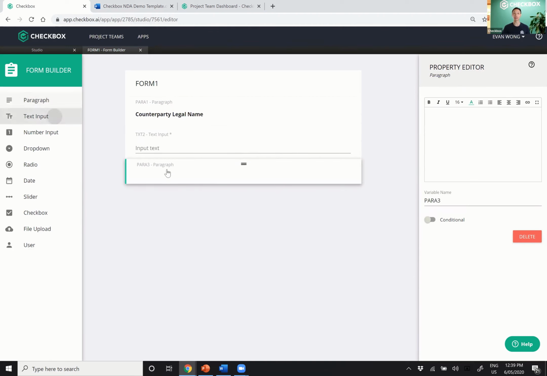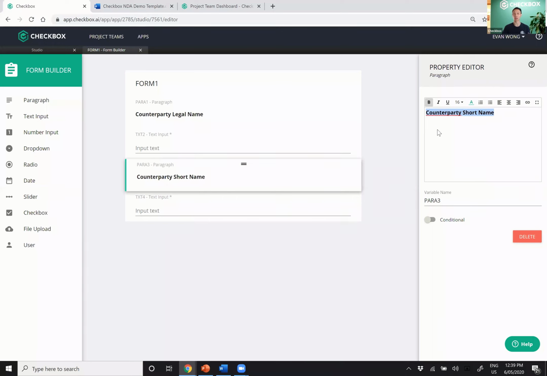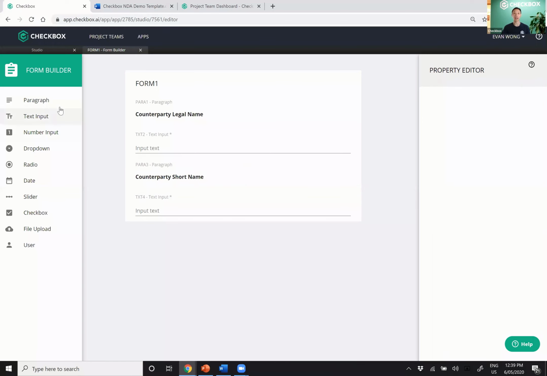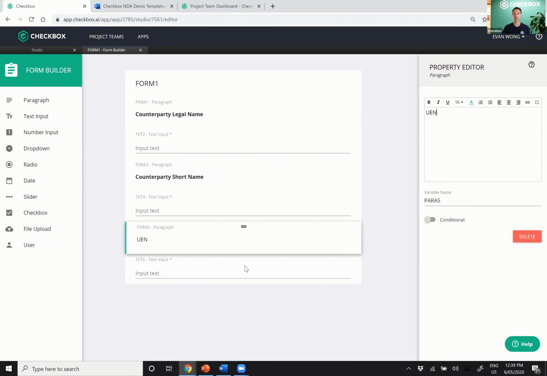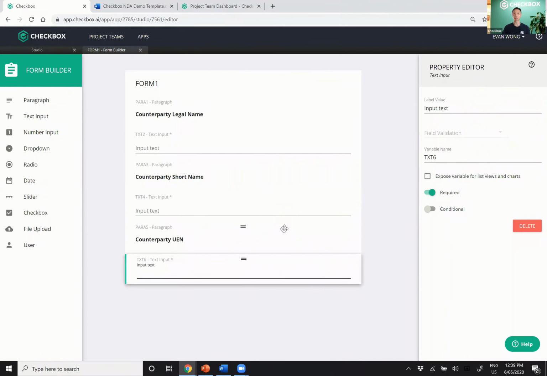I'm going to repeat the same process, but this time ask for the counterparty short name, because we may not want to always refer to them by their full name. It might be a very long company name. And one more thing is the entity number. So let's just call this the UEN, the unique entity number. Okay, and we'll call this the counterparty UEN, right? And give them a field to input this as well.